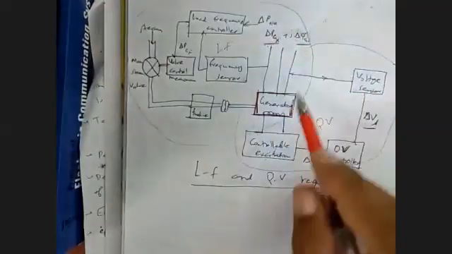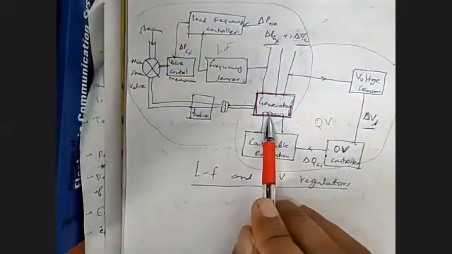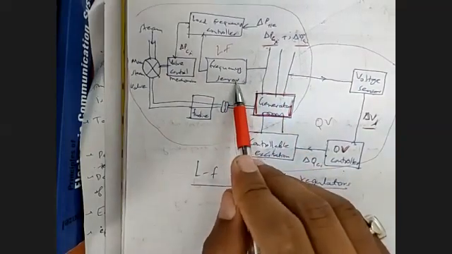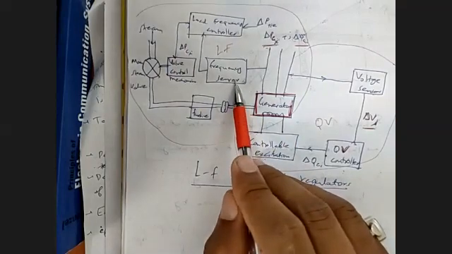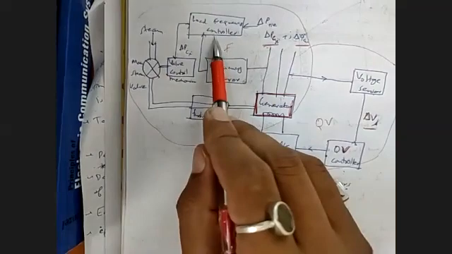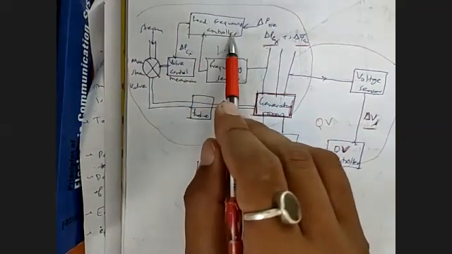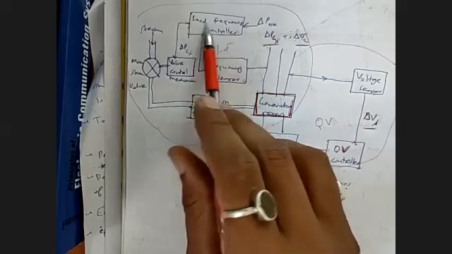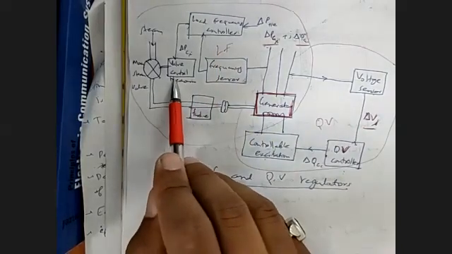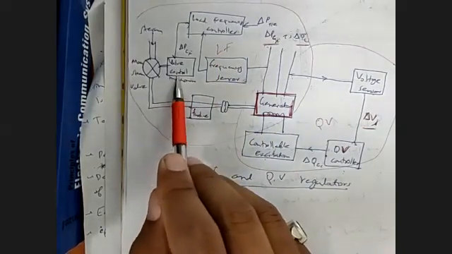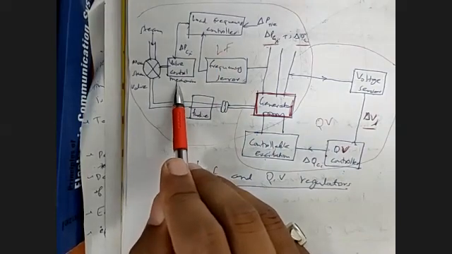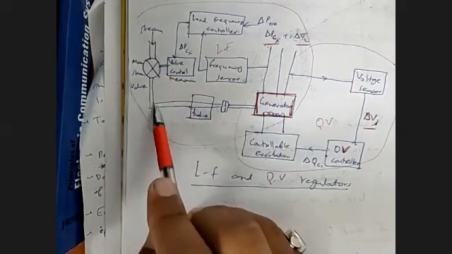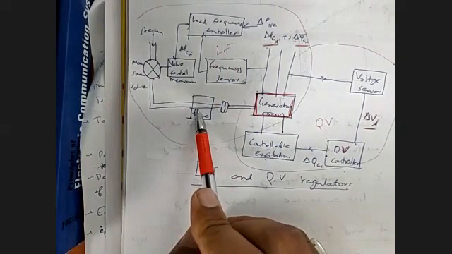Then we have load frequency control. This is your generator. There is a frequency sensor which senses the frequency and detects if there is a change. Then we have a load frequency controller which senses the change in frequency, and on that basis it sends a signal to the turbine to control the valve. The valve will be opened or closed depending on the change in frequency, so the steam input of the turbine will be increased or decreased.